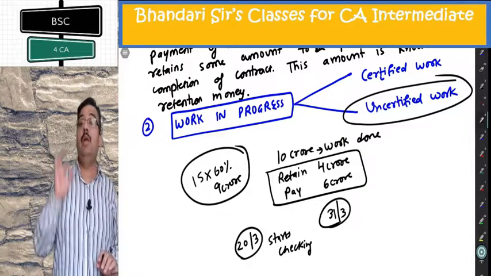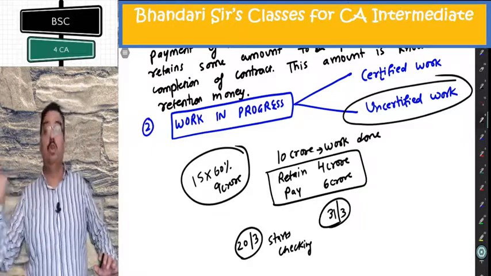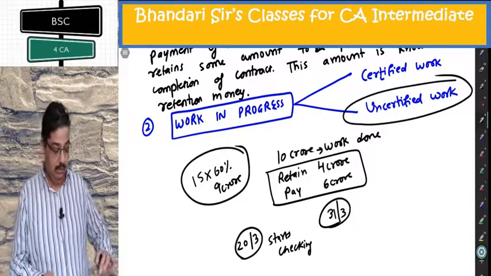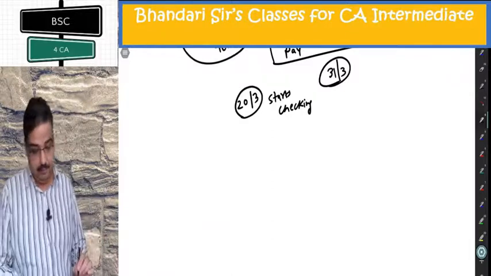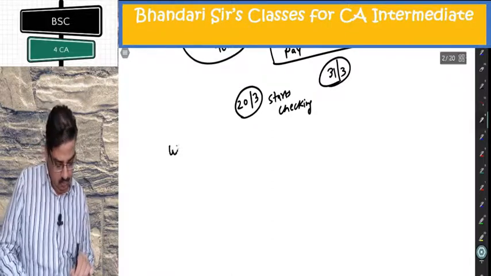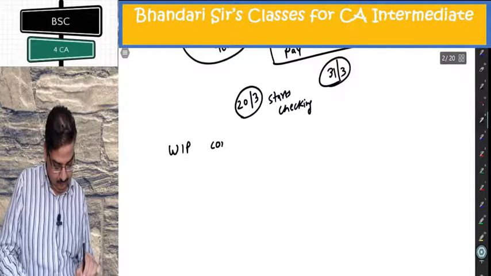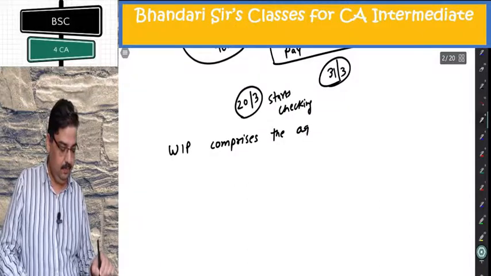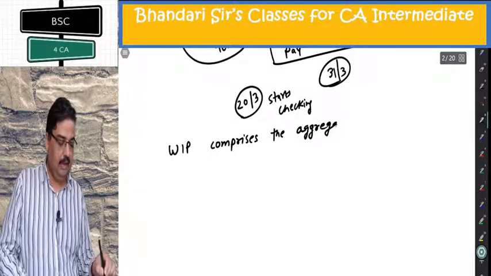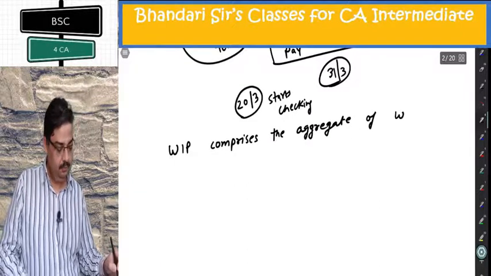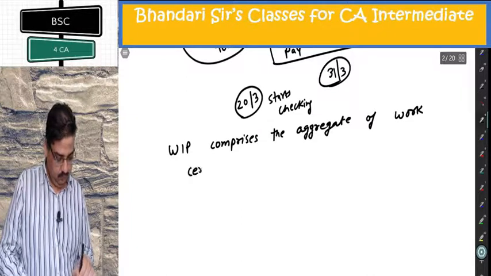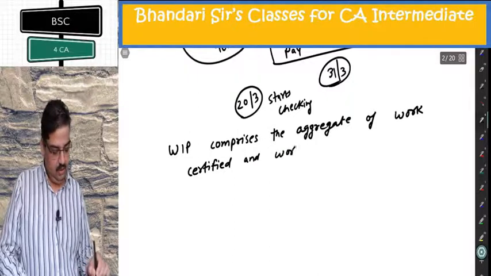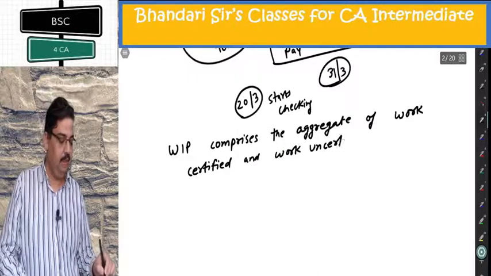Certified work is valued as a percentage of contract price, which includes profit. Uncertified work should strictly be taken at cost only. So you can write there: WIP comprises the aggregate of work certified and work uncertified.